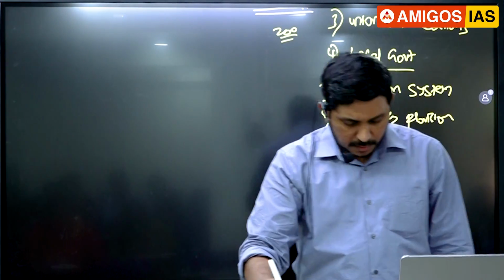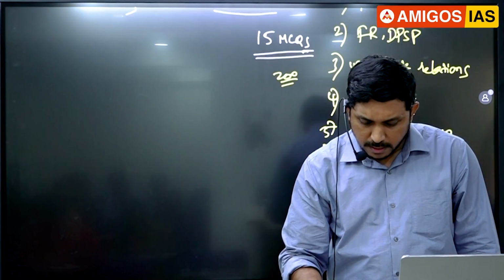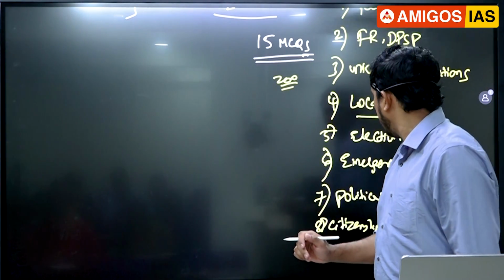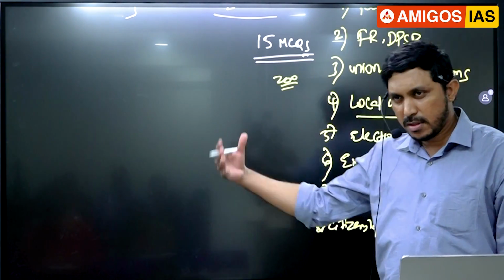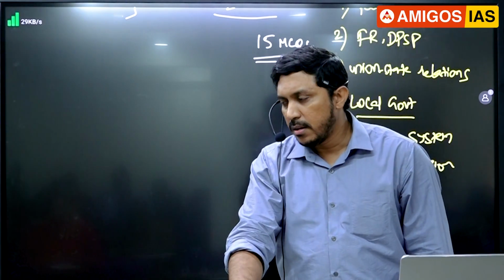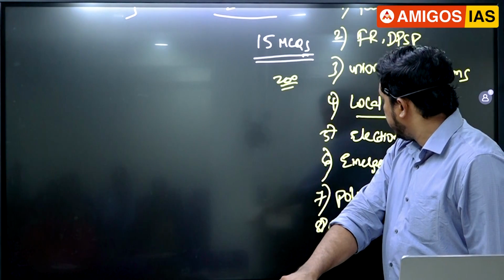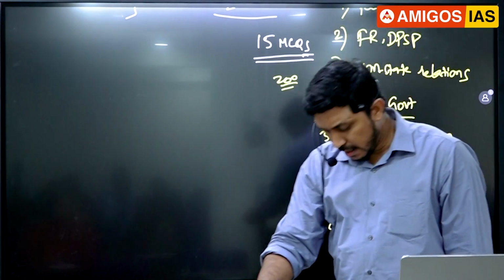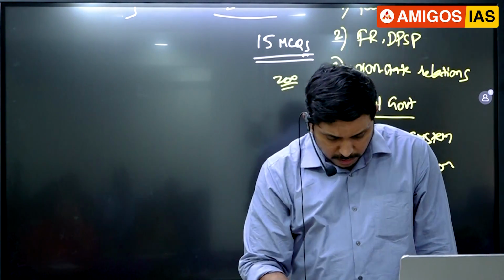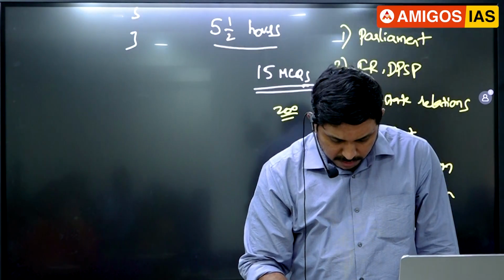That's it. So fine, guys. So let's enter into miscellaneous topics. Okay, like what else is there in this: bodies, Finance Commission is one. And please do read also FR is over, DPSP over, Parliament.